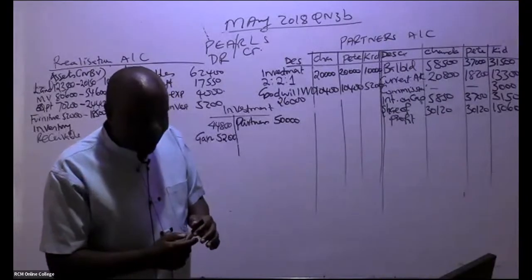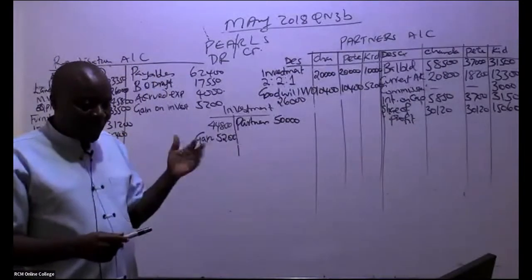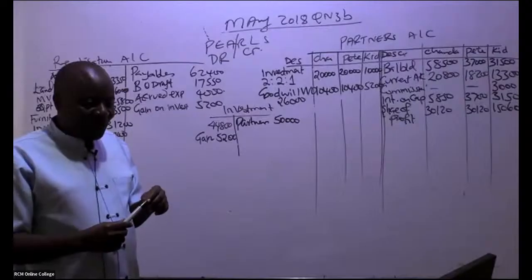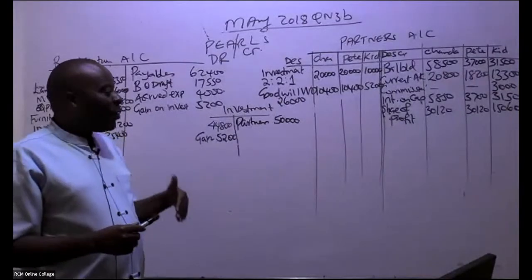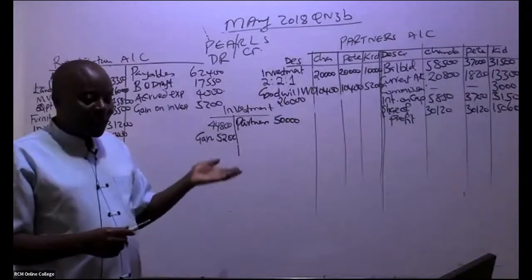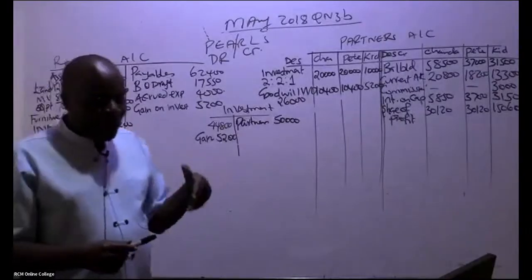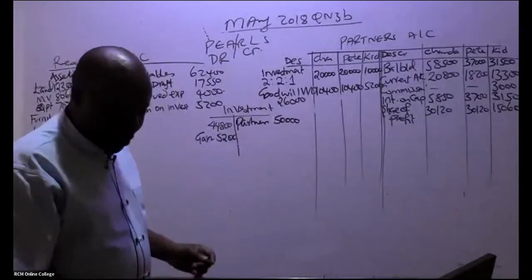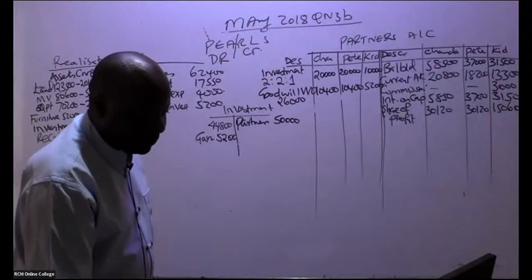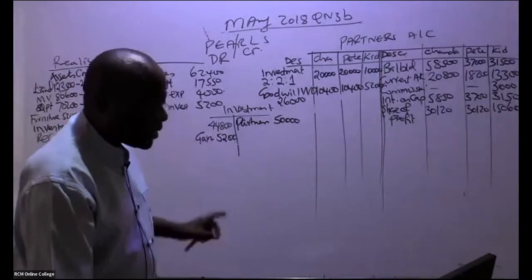I think some of you came in a little bit late because we did that appropriations account. Maybe you could just allow me to finish this because I'm almost finishing. Then we can start over as I do the second question. But try to follow what you can, maximally. Sorry for that, because if I start doing the appropriations account, I'll be repeating the first step that I started with.